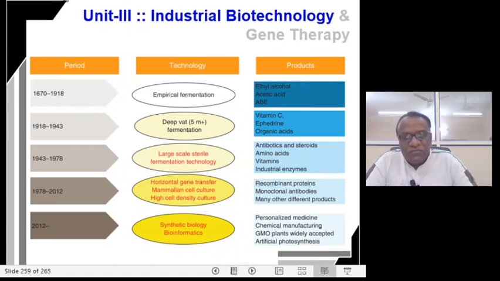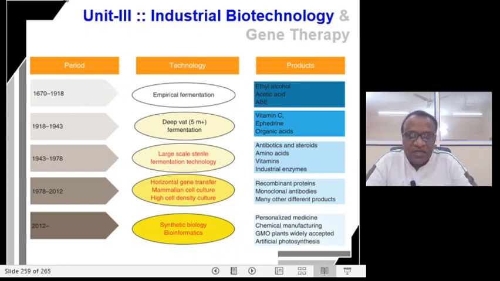So starting from 1670, where the technology was empirical fermentation, the products which we could harvest were ethyl alcohol, acetic acid, and so on. Then moving to 1918, the technology was deep vat fermentation, wherein the medium is continuously withdrawn.